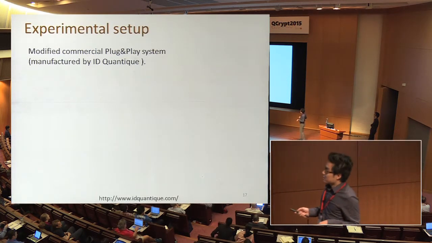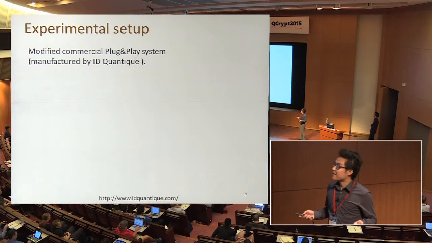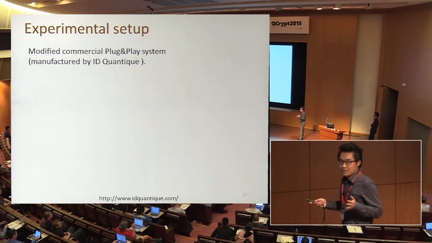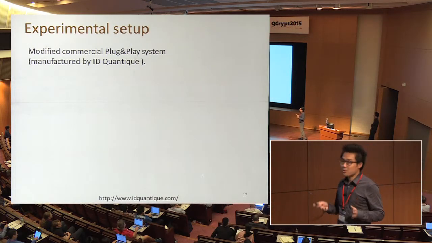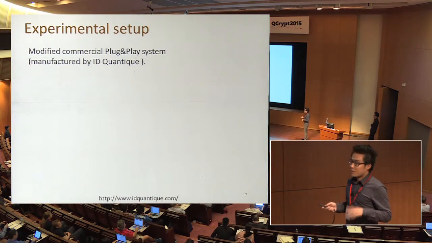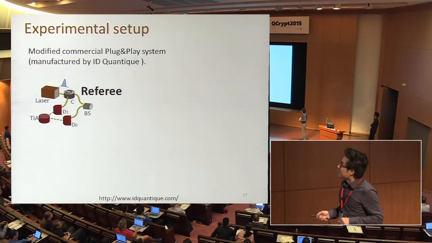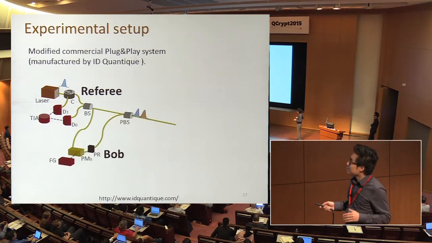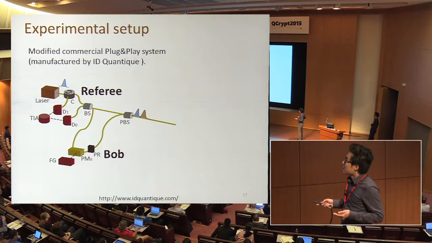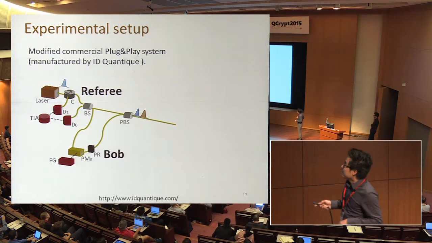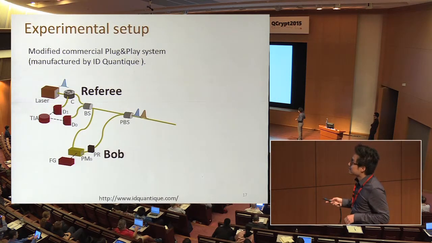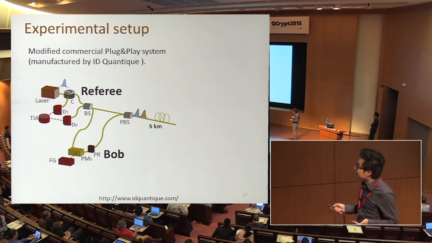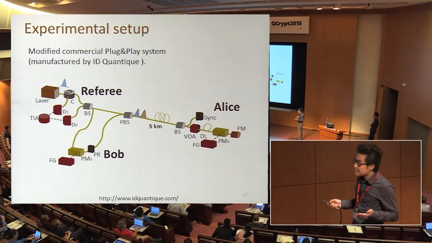Next we talk about the experimental setup. We use the commercial plug-and-play system manufactured by ID Quantique. The reason we chose this system is that the IDQ system can provide very good interference for weak pulses. So let's talk about the setup. The pulse is generated by the referee, and then the pulse passes through a Mach-Zehnder interferometer. The long arm is Bob's. The pulse splits into two pulses, this orange one and this blue one. These two pulses pass through a 5-kilometer fiber. Finally, they arrive at Alice.